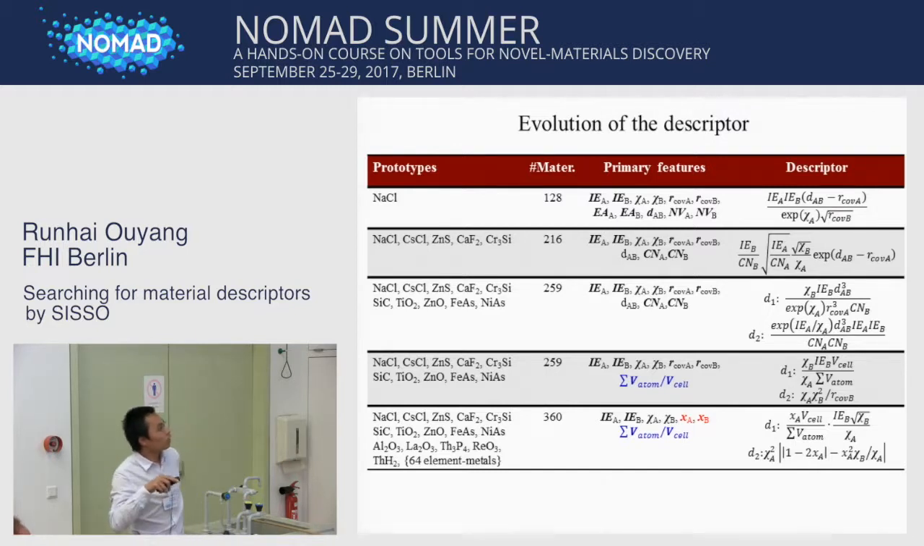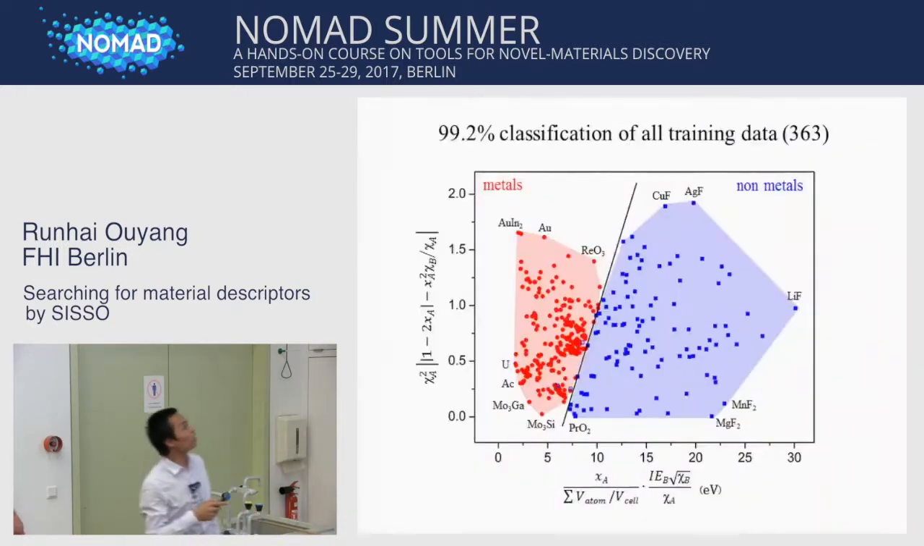After we include the atomic ratio A and B, then again we found a descriptor that can totally classify all these training materials. So here is the best descriptor for 99% to 99.2% classification of all the training data. And so you see, this domain is metal and this domain is non-metal. So we see the non-metals are defined by all the fluorides. And here the metal domain, so this is the gold and the U, AC, and the gold indium.